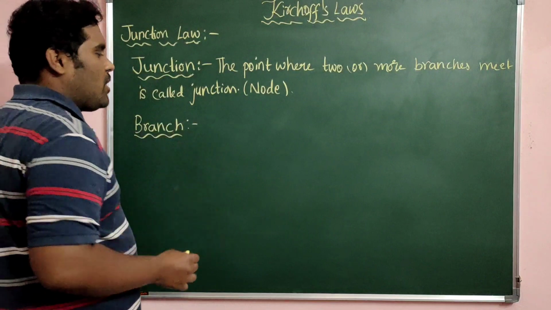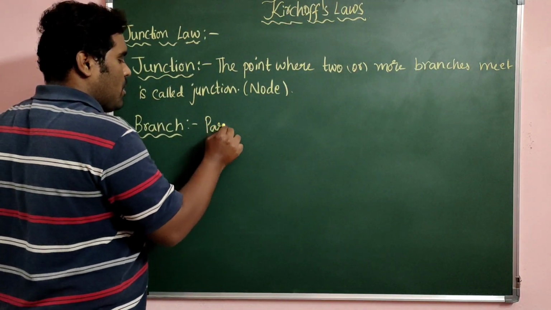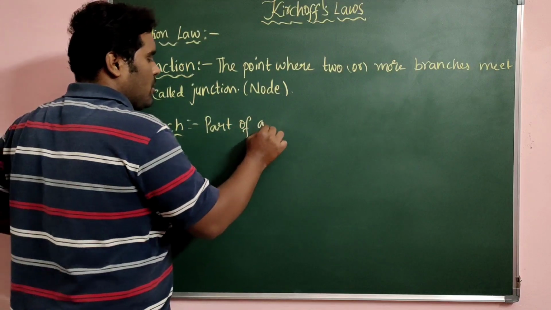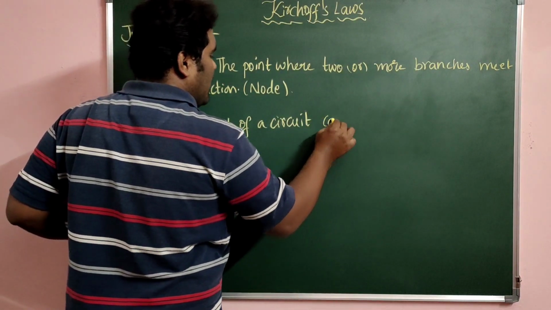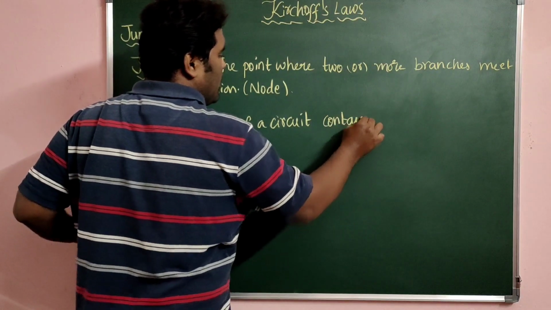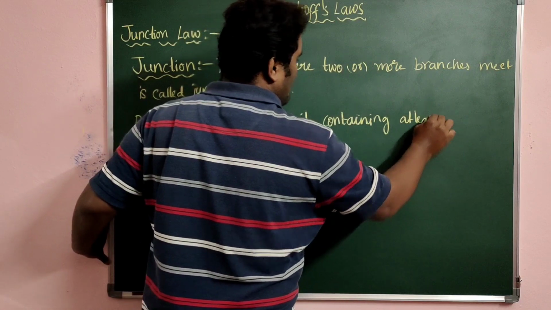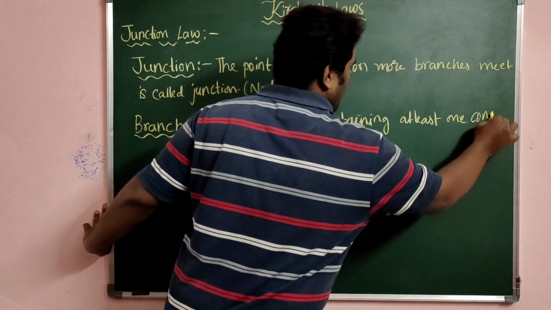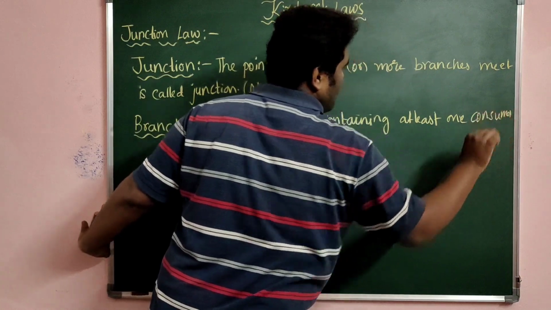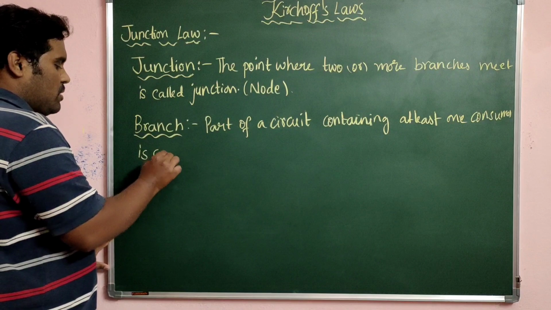In simple terms, it is a part of a circuit containing at least one consumer. That is called a branch.